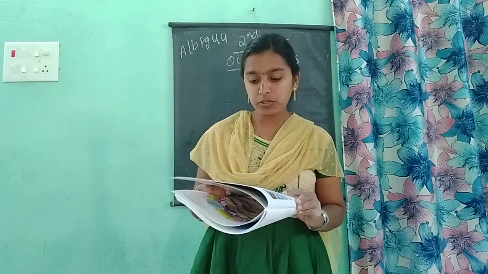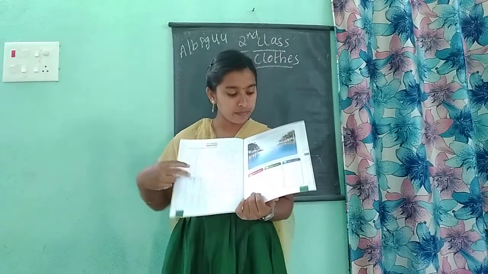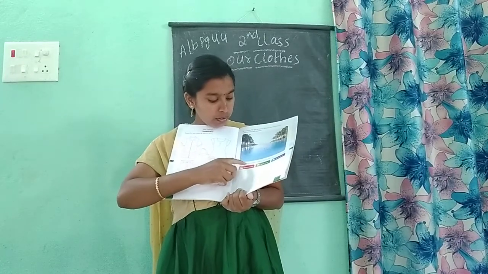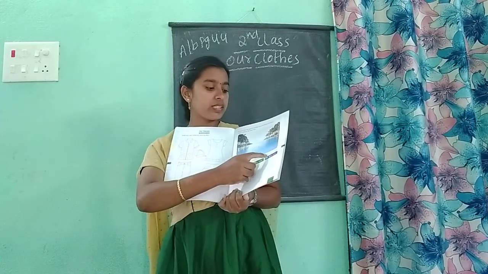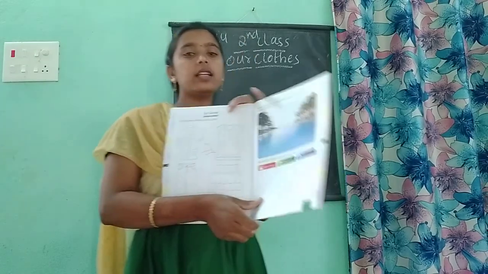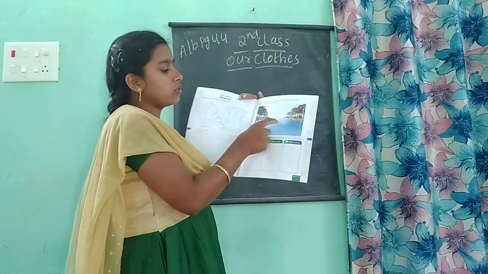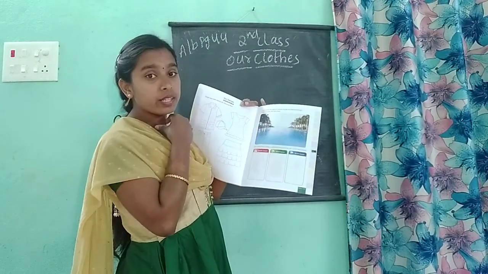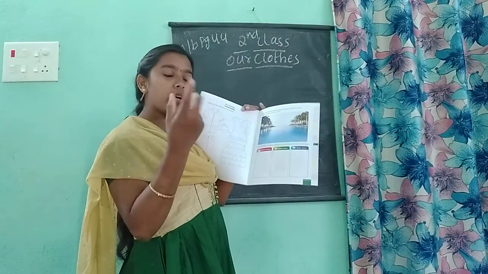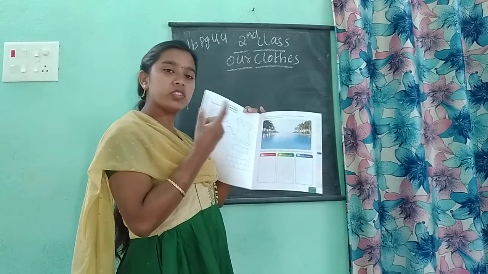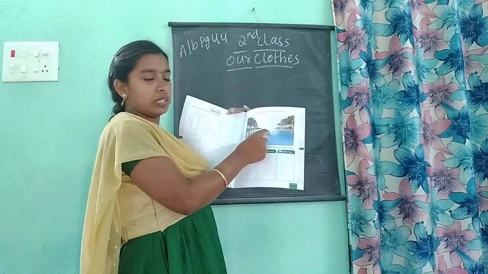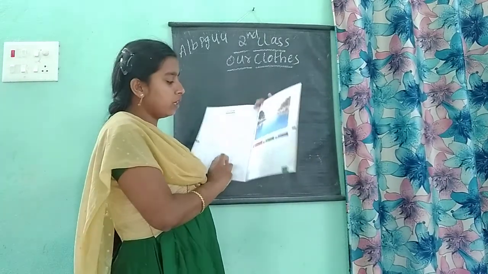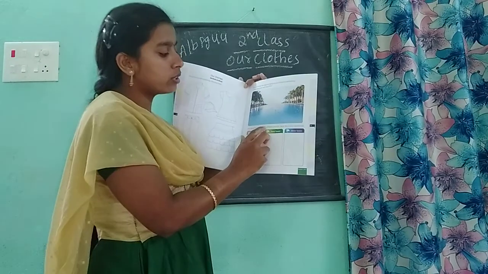We use different clothes in different seasons. Paste the stickers accordingly. See, children, here you have to take the pictures of the dress we will wear while swimming. All the dresses you have to collect on your own from previous books or newspapers or from anywhere, and stick them here. If it is not there, it is not necessary.